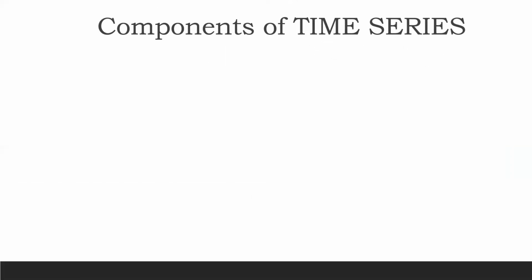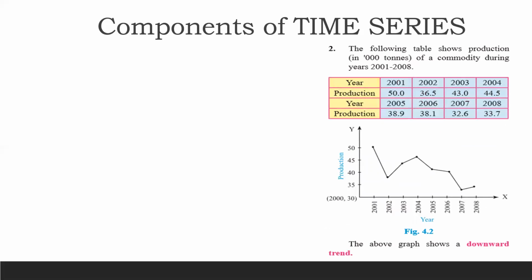Now moving forward with the next topic, components of time series. Now let's see what the components of a time series are. If you paid attention, class, in the previous slide you saw I represented a graph in front of you. So take an example. I have taken an example from your textbook itself. This particular example shows production of a commodity during the years 2001 to 2008. 8 साल का डेटा दिया गया है एक पर्टिकुलर प्रोडक्शन कंपनी का, ठीक है. And on the basis of this, they have plotted a graph, as you can see.